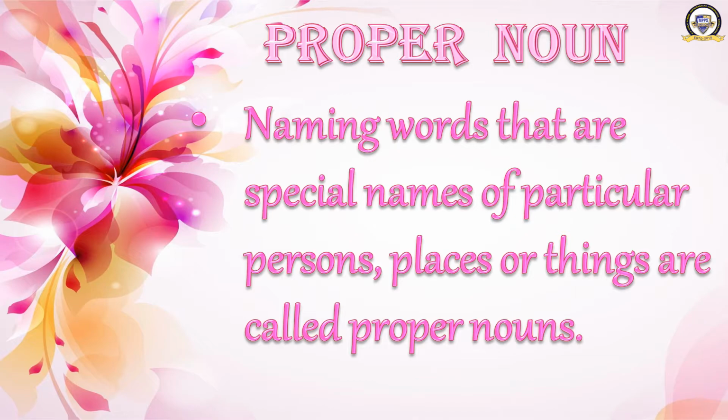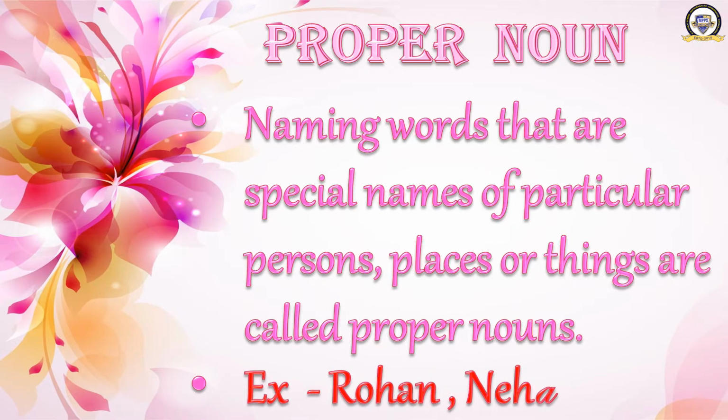Naming words that are special names of particular persons, places or things are called proper nouns. What are proper nouns? Naming words that are special names of particular persons, places or things are called proper nouns. For example, Rohan, Neha, etc. Rohan and Neha are the names of particular persons. I told you, Anugya, Anya, Aditi, Abhishek, Ankur, Maya, Veena, all these are the names of a particular person. So they are naming words.